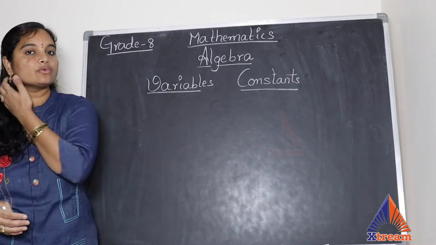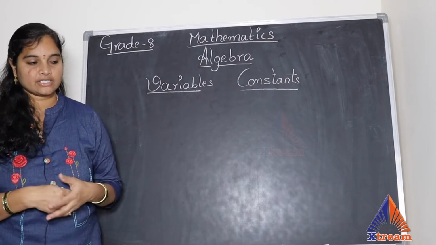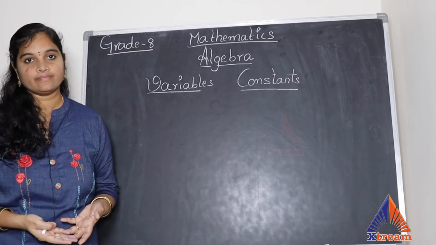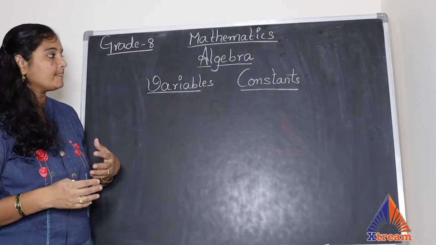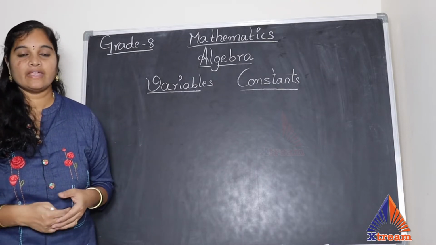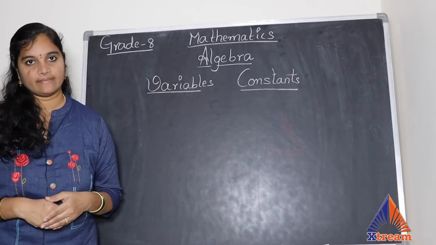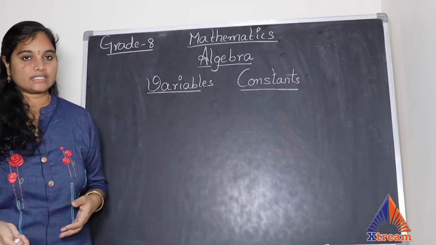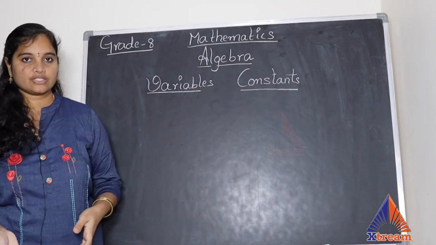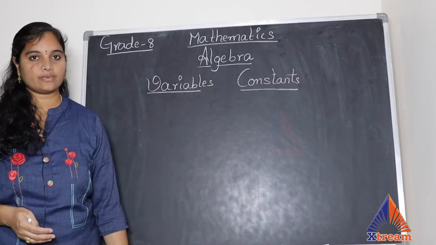Constants. Constants are those which don't change. They don't change according to the situation. Like sun rises in the east, that doesn't change for everyone. Okay? And we get full moon day, new moon day. All these things, they won't change. Every 15 days, we get one full moon day. After that, we get one new moon day. So all these are kind of constants. Constants are fixed things which don't change according to the situations. But variables are the things which change according to the situations.